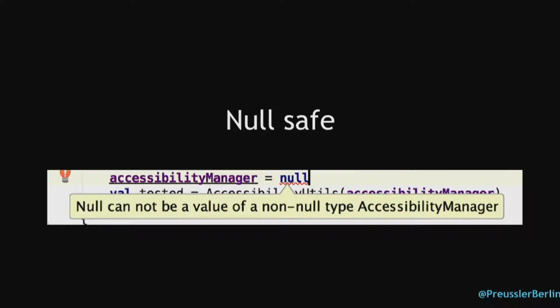The main feature for most people: Kotlin is null safe. They say null pointer exception is a $1 billion mistake. In Kotlin, you have to declare that something is nullable. If you don't declare it, you cannot set null. The compiler will punch you in the face. But of course, null is possible, but you have to tell it.